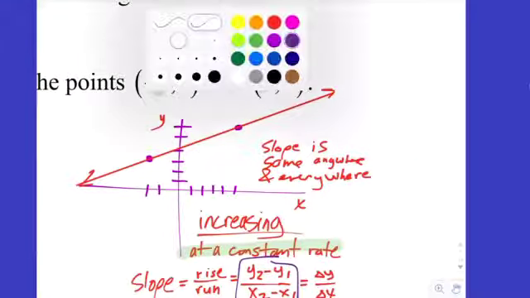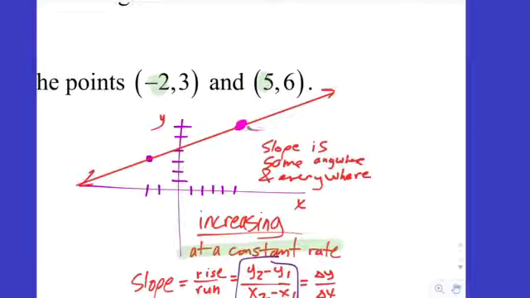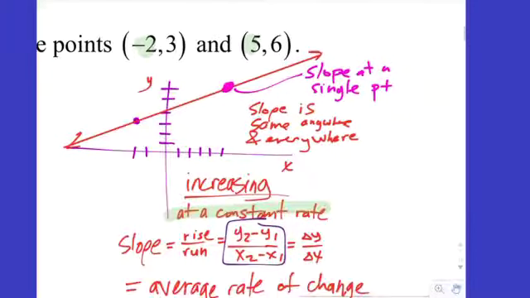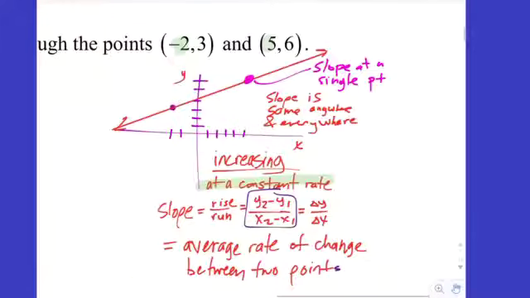Now, if I was looking for the slope at a single point, that's a little bit different. Let's write that right here. The slope at a single point. Does that even make sense? How can you find the slope at a single point? Well, your slope equation requires two points to find the difference between them.